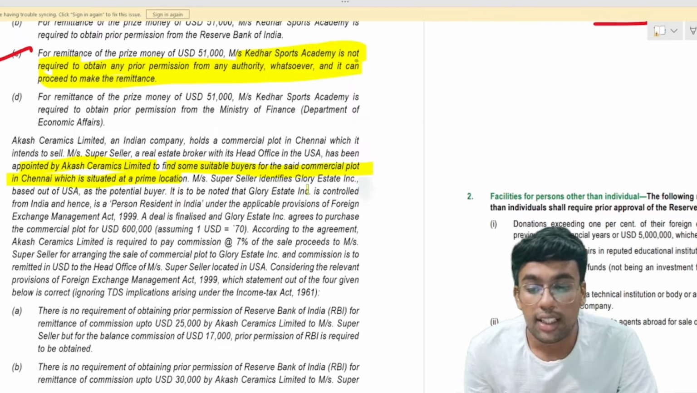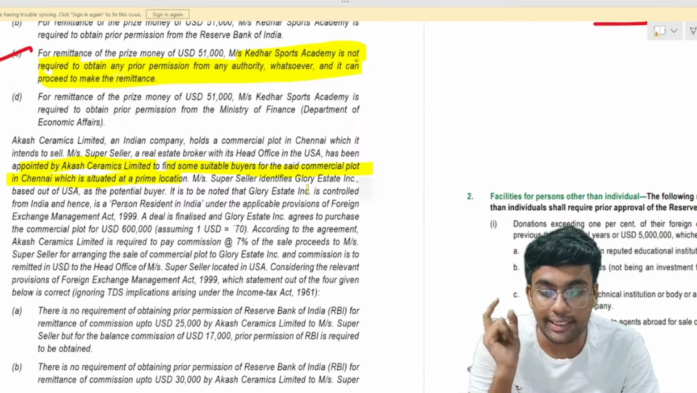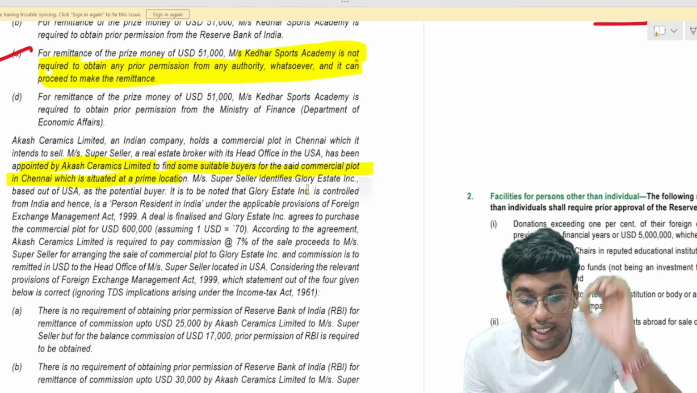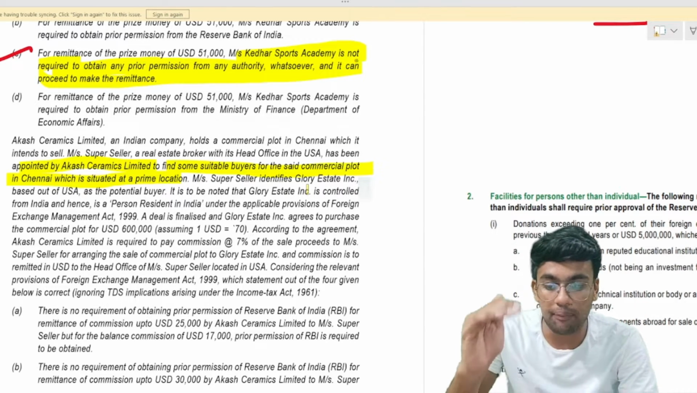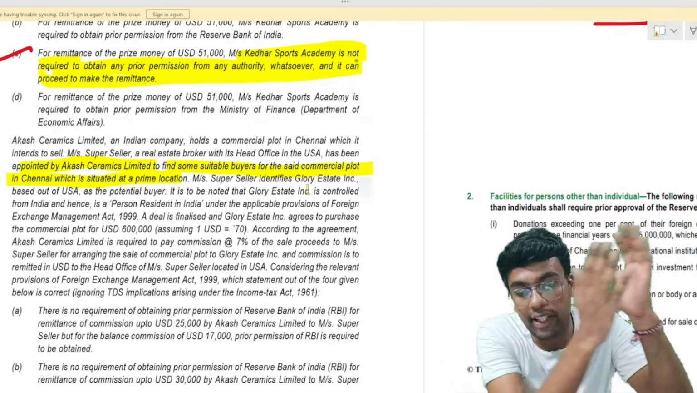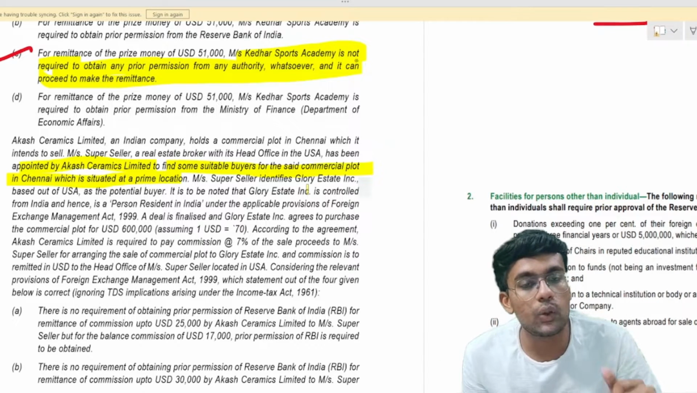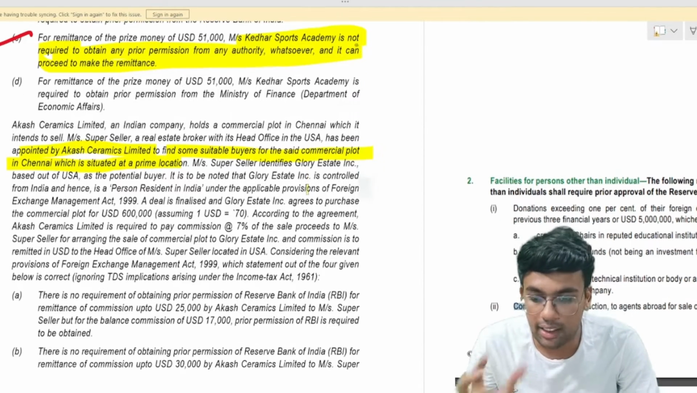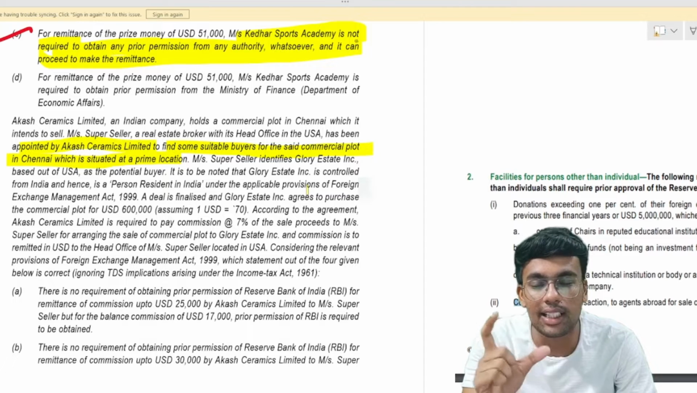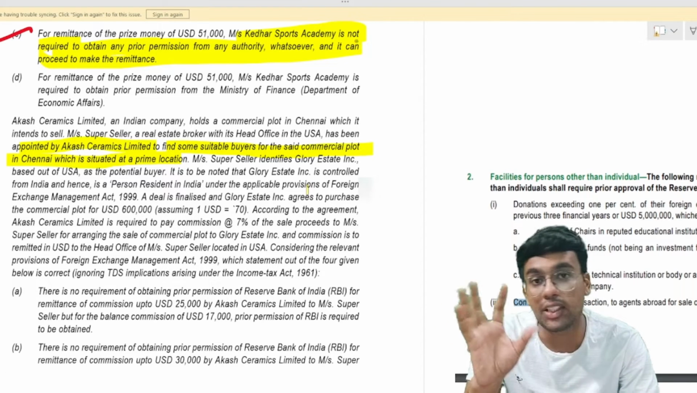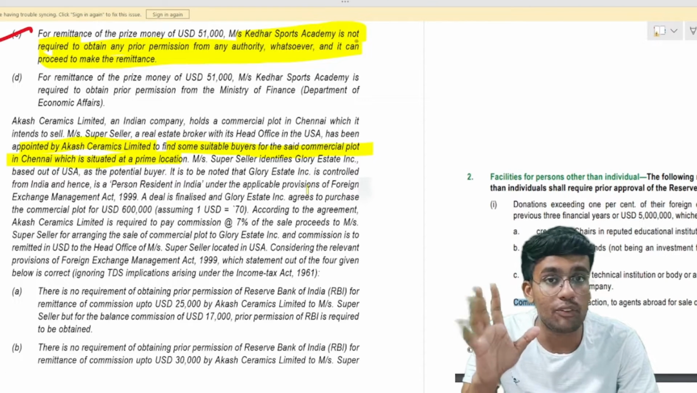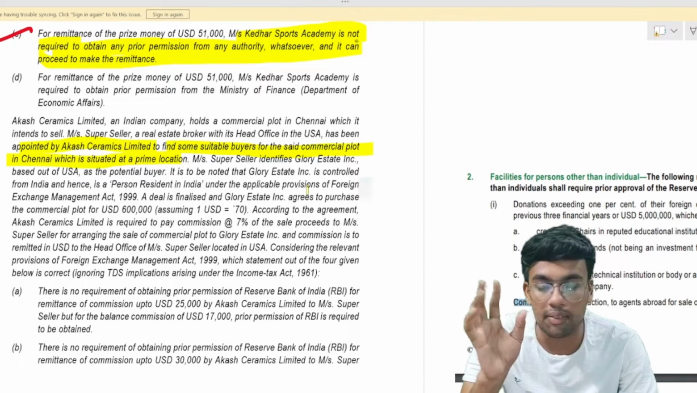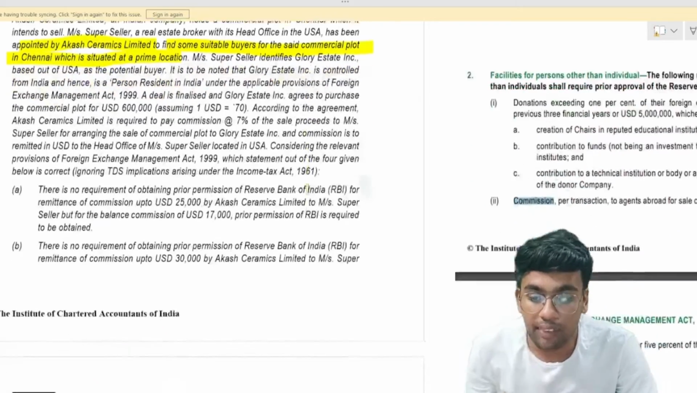Now, Mr. Super Seller identifies Glory Estate Inc., which is based out of USA. That means a person from the USA is finding a buyer from the USA to buy a property which is situated in India. So a broker is there. As soon as you hear the word broker, there should be a connection with commission. If you remember, there are certain provisions with respect to commission. If you are making any kind of remittance of commission, there are certain limits. So please be careful with that.